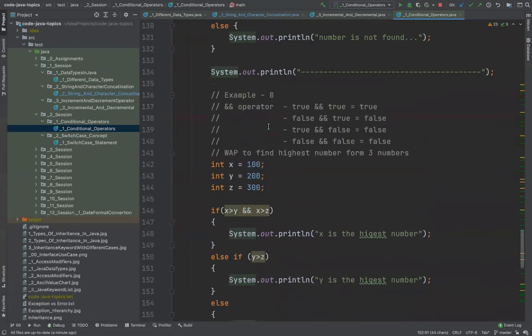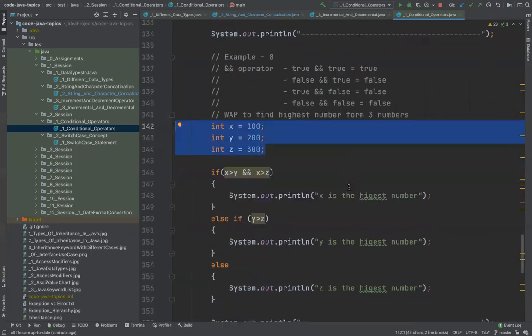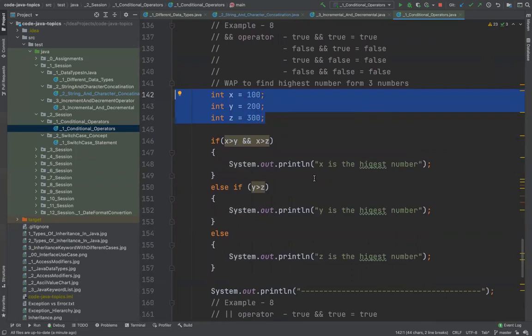For example, write a program to find the highest number from three numbers. Let's say I'm giving you three numbers, x, y, z, and you need to find out which one is the highest, right? So how do you do that? These kinds of logic are what you need to write.